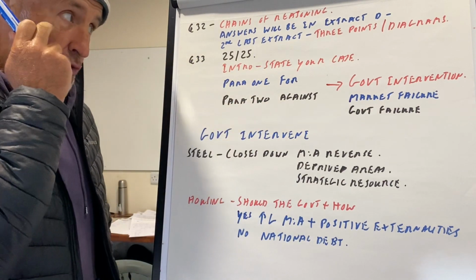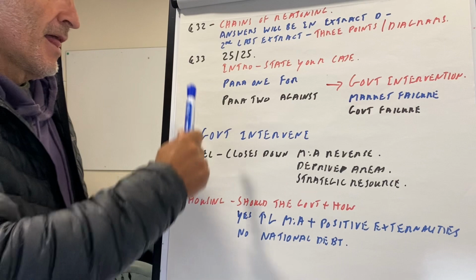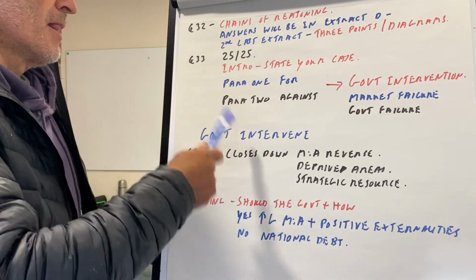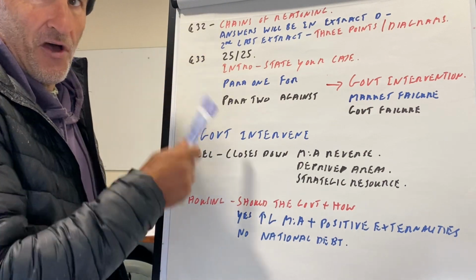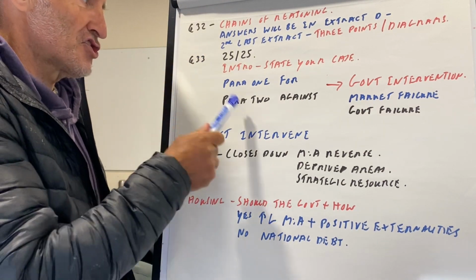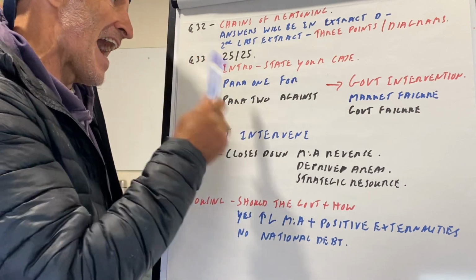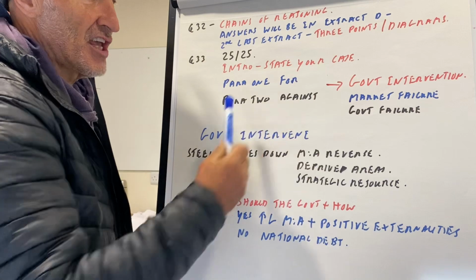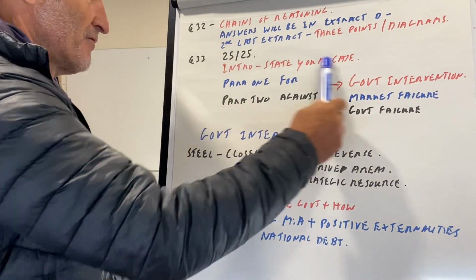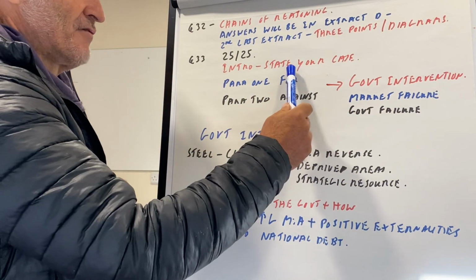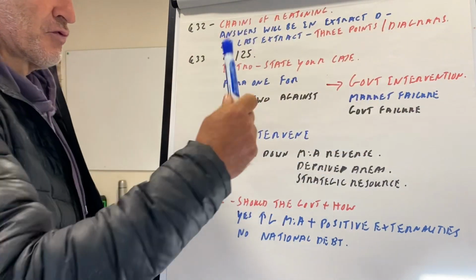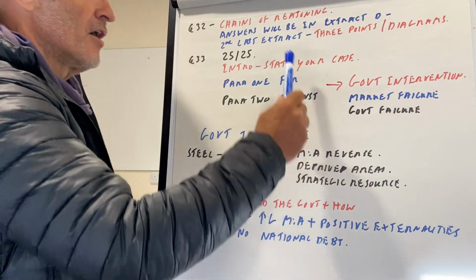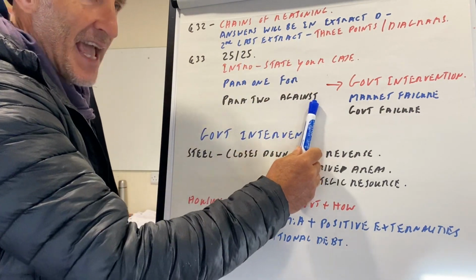Question 33, 25 out of 25, right? The examiners, and I've been an assistant principal examiner for this paper, right? They are told to give you 25 out of 25 if your question answers the question specifically and you use the extract. So I'll probably ask for this one: intro, state your case, bit of data, bit of definitions. Right, I believe that we will not be using as many fossil fuels, whatever the question is. Right, para 1 for the argument, para 2 against the argument.